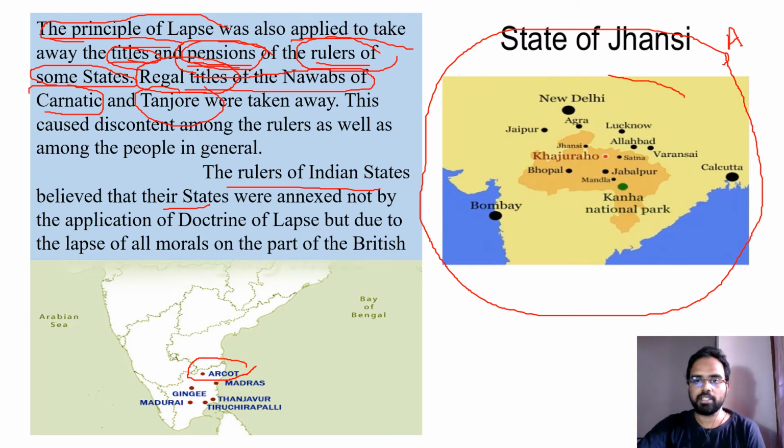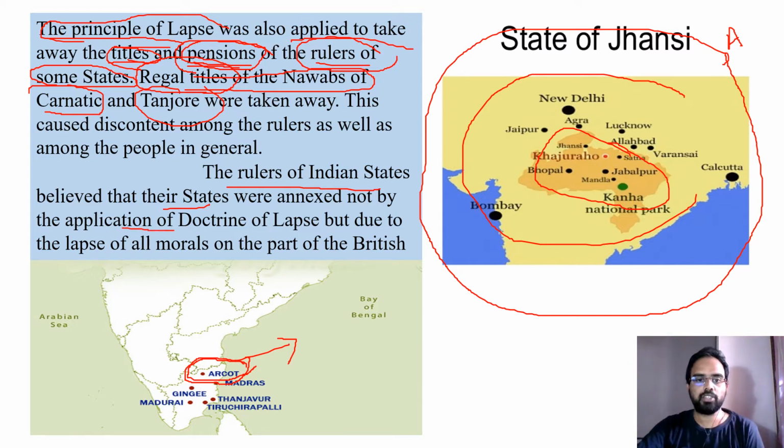So they took away this Jhansi state in this portion, not that one. And they even took Arcot, an important place in southern India. The Arcot ruler was not accepted because of the doctrine of lapse.